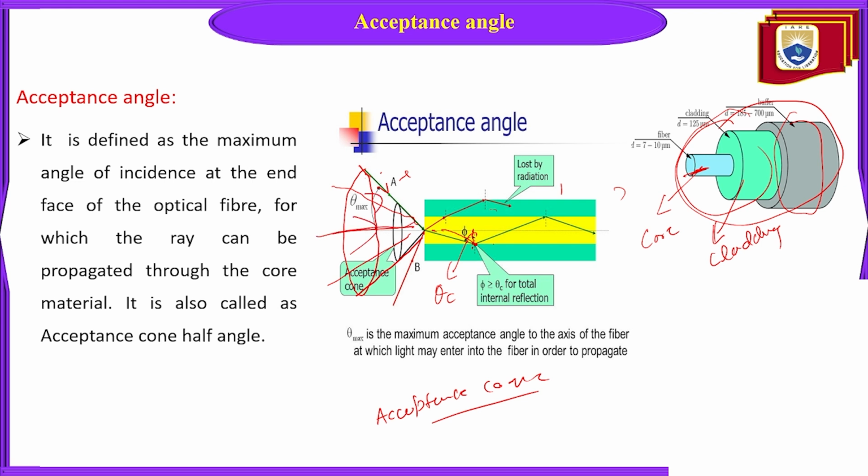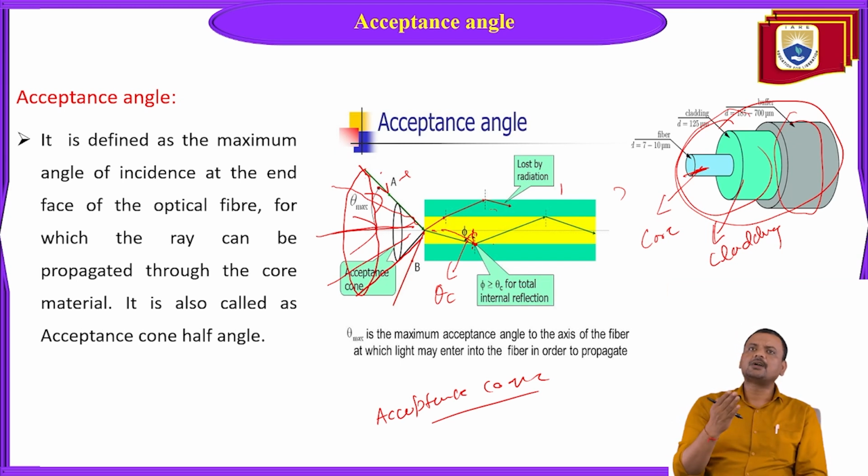Other rays will fall on the core cladding interface at less than the critical angle. Imagine one cone made by rotating this triangle. Whatever ray is inside this cone will go for total internal reflection, because all the rays will hit the core cladding interface beyond the critical angle or at least at the critical angle, so that they can go for the phenomenon of total internal reflection.